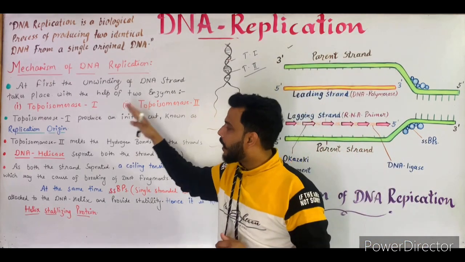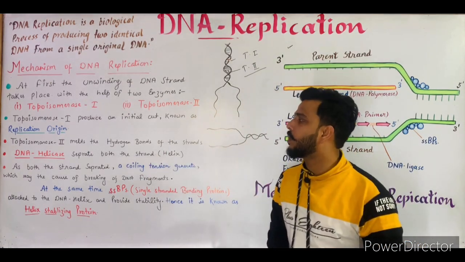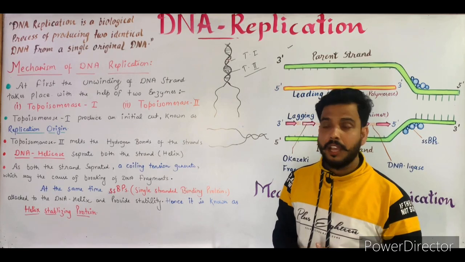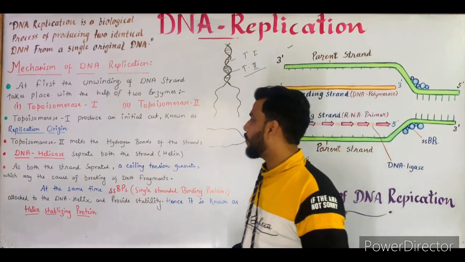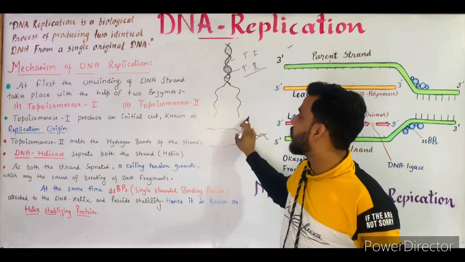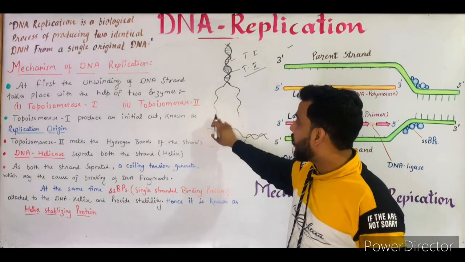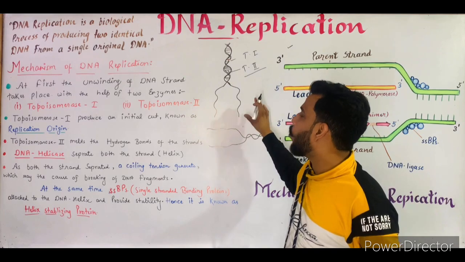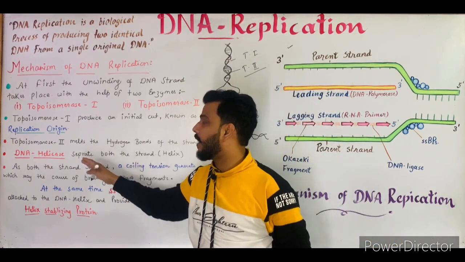After that, another enzyme action takes place, which is known as DNA helicase. Now the DNA helicase enzyme separates both the strands of the helix. As you can see in this diagram, these are the separated strands of DNA. These separated strands occur with the help of the DNA helicase enzyme.